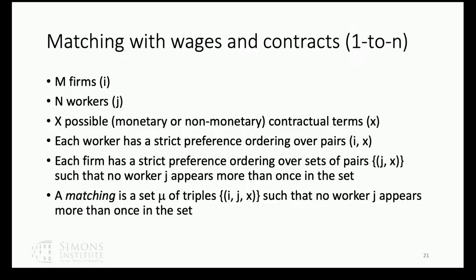So here's a generalization of the college admissions problem, and I'm keeping it simple, for one-to-n matches. Firms are going to hire multiple workers. Workers are just looking for one job. And they come with contracts, and the contracts could be over many things. Each firm has strict preferences or orderings over individual contract pairs who they're matching to. And a matching is a set of triples that matches firm I, worker J at contract X.